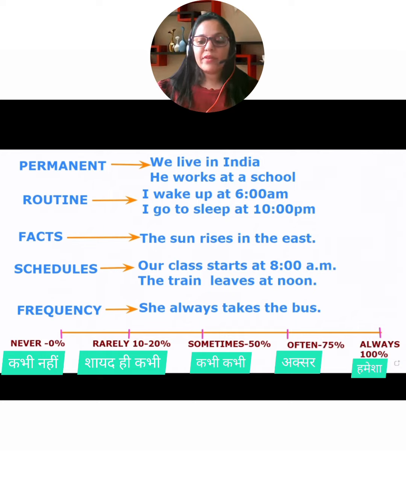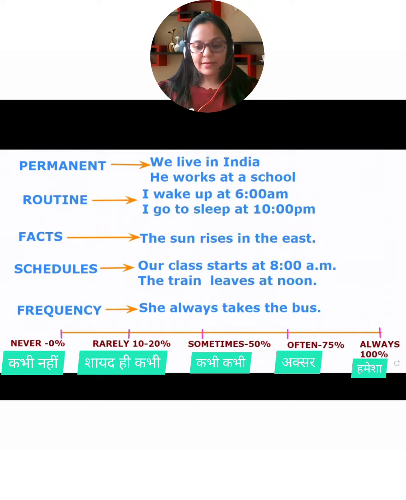So I live in New York. He works at a bank. We work at a bank. We work at a supermarket. He works at a supermarket. All this is permanent, right? Because the person is not changing a job. So we use this for permanent situations. What do we use for permanent situations?